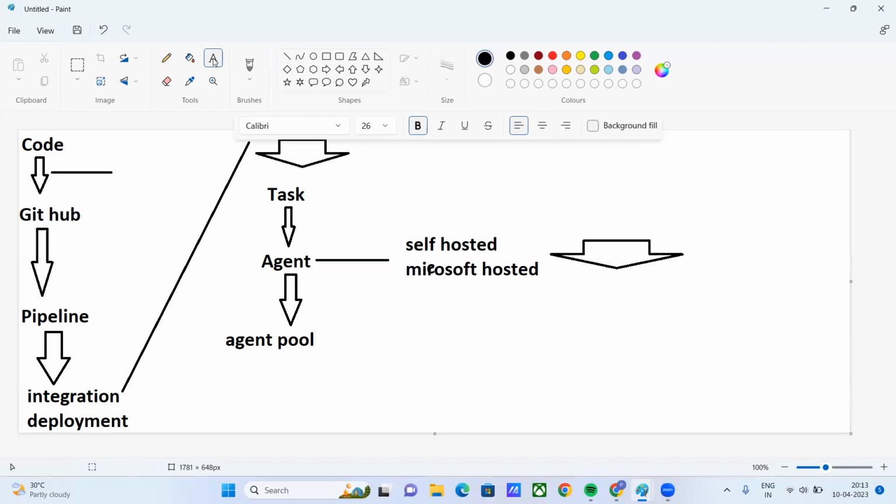What are we running? Another question. We are running a pipeline here. A pipeline for what? To make continuous integration and continuous deployment. Again, I'm repeating this sentence. I'm 100% sure you guys are getting confused here. Continuous integration and continuous deployment mean you are continuously building here.